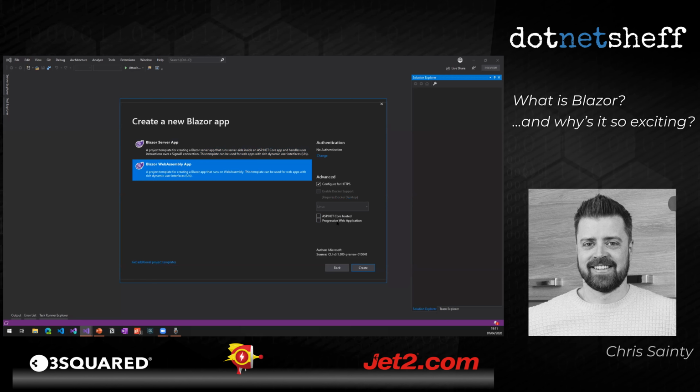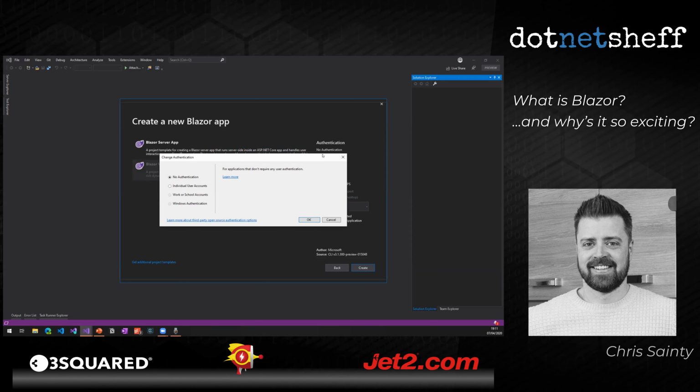We've also got this other one, progressive web app. So this is quite cool. If you're experienced web devs, then PWAs are probably quite a common thing. We can just tick this tick box, and all of the infrastructure for creating a PWA is going to be baked into the template for us. So it's really trivial to get set up, which is really cool. And then finally, the other setting we've got up here is for authentication. So we can click change here, and we can set individual user accounts.